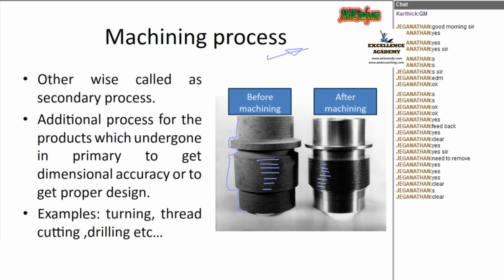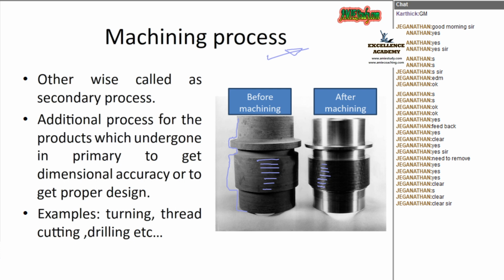So two types of process we learned. One is the primary shaping process, that is the primary machining process, in which two types are there. In one, the shape is acquired without removal of the material. In the second one, the shape is acquired by removing the material.